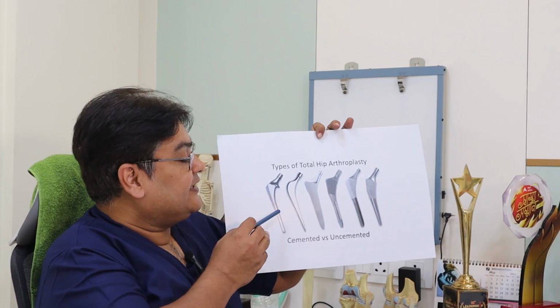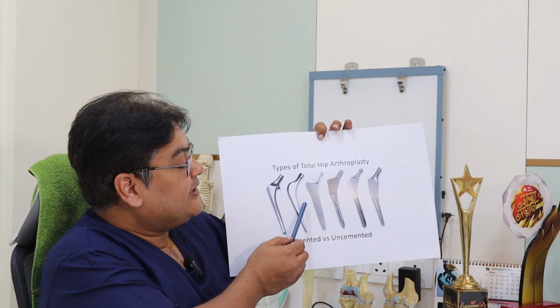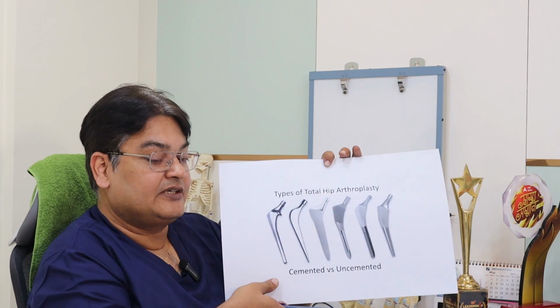non-cemented implants nowadays. Sometimes the femoral canal is very narrow and we may not be able to put the minimal size of the non-cemented implant. In that case, we have to put a cemented implant. So nothing is hard and fast. It depends on the table, and plans can change on the table also. So these are the various types of stems that are used: non-cemented, cemented, fully coated, proximal coated. So as we discussed, these are the various types.